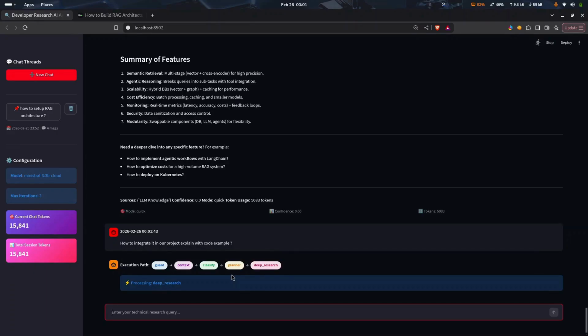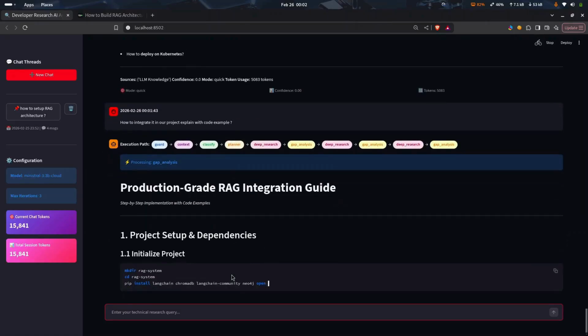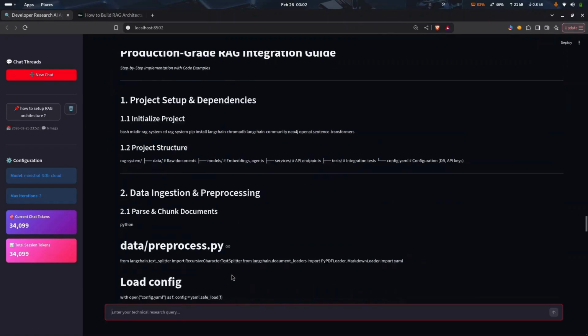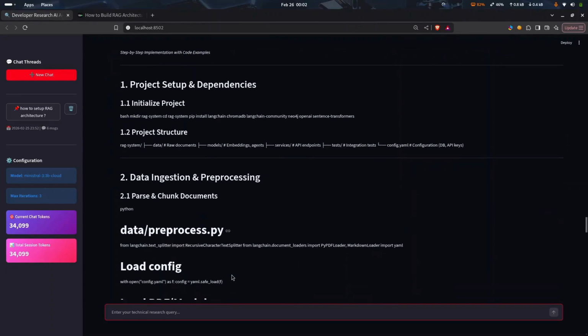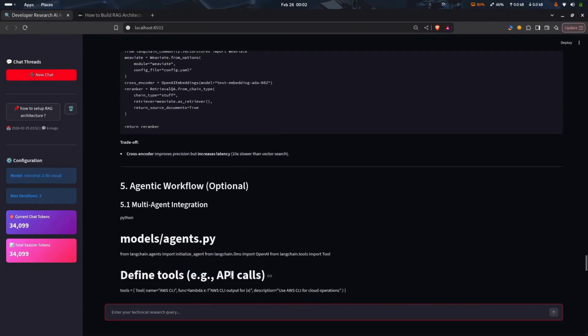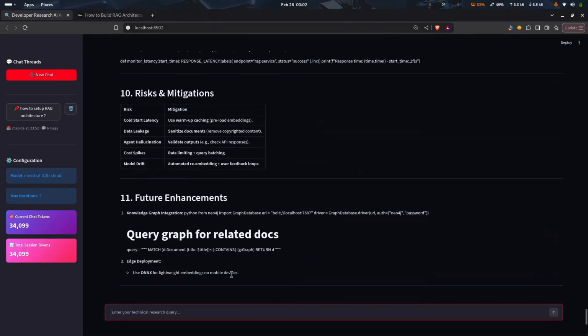Now it is classifying in deep mode, and we will also see whether it is giving the right response or not. So let's generate it. There are some markdown issues, but it is generating the exact answer that I want.